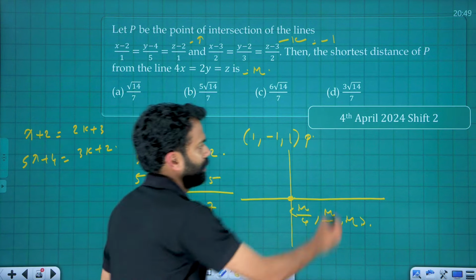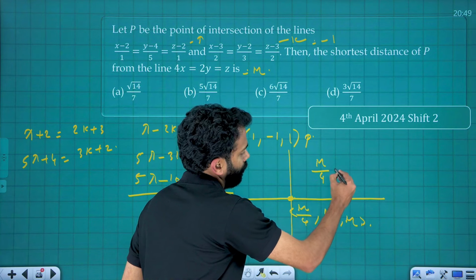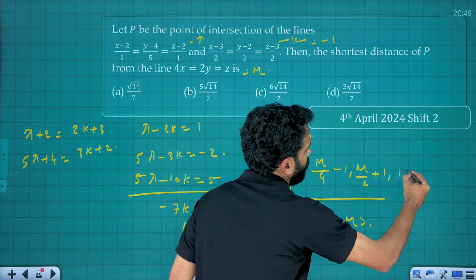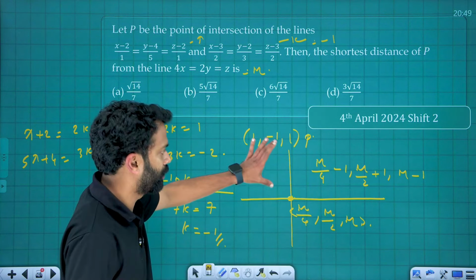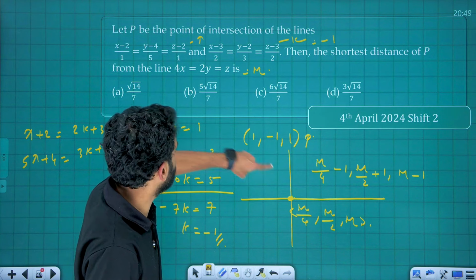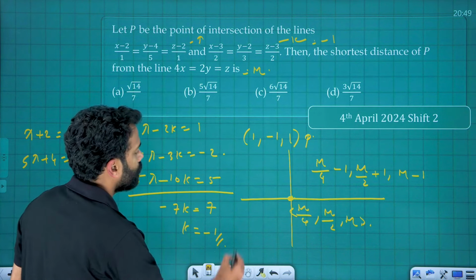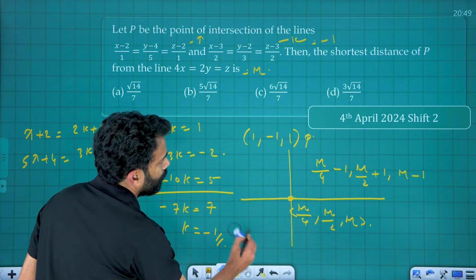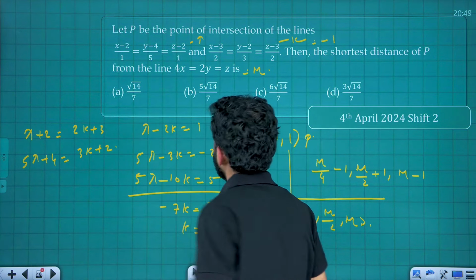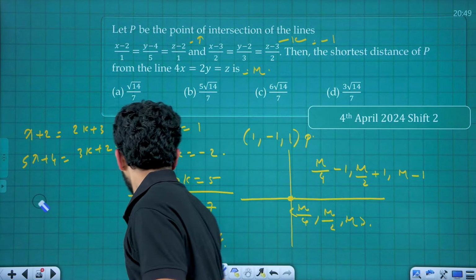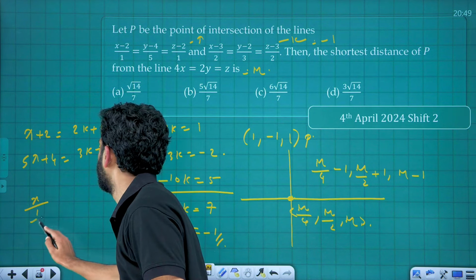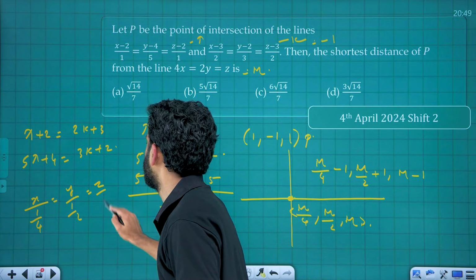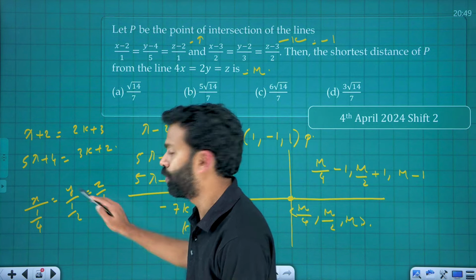So here we can write mu by 4 minus 1, mu by 2 plus 1 and mu minus 1. That is the direction ratios of this line, which is perpendicular to the direction ratios of the given line. This line can be rewritten as x by 1 by 4 is equal to y by 1 by 2 is equal to z by 1. So the direction ratios are 1 by 4, 1 by 2, 1.